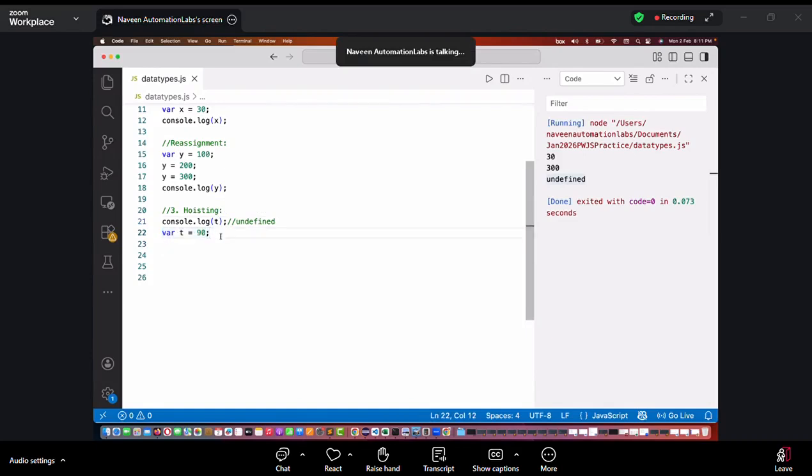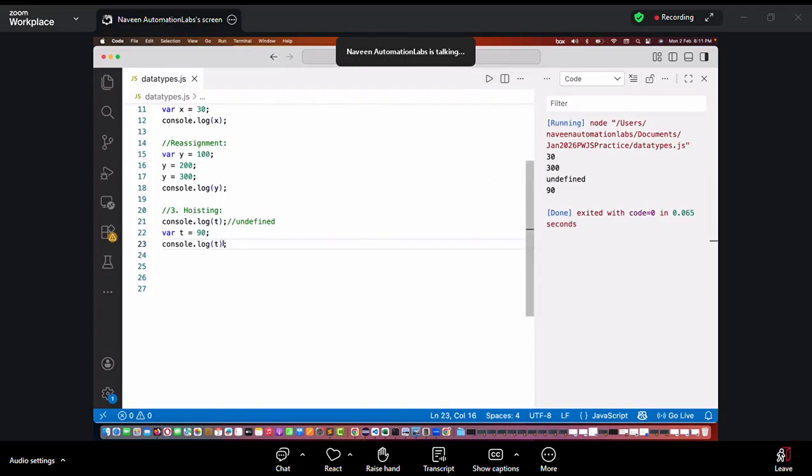And all the languages will work how? All the languages run line by line. So first it will go to this particular line at runtime. It will check, okay, fine, what is the value of t? It will print undefined. And then after that, you are declaring t is equal to 90, and then again you are printing the value of t. What will be the output in that case? See this, if I run it again, now it will give me 90.